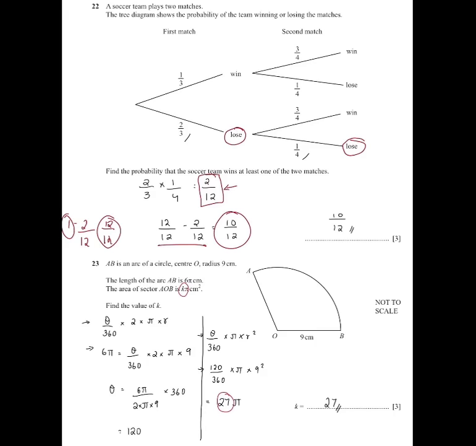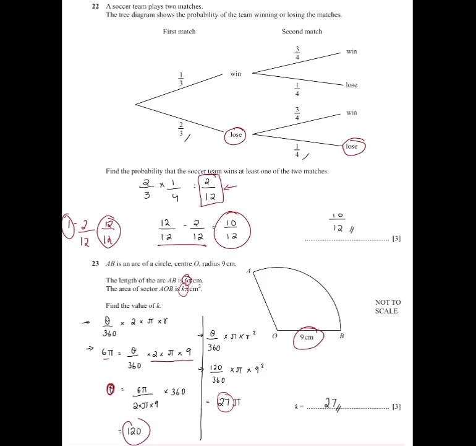So first of all, you know the equation theta by 360 into 2 pi r. So here you have 6 pi as your answer already as a length, which is equal to theta by 360 into 2 into pi into the radius, which is 9. After that, you have to find the theta value right now. So for that you can do 6 pi divided by 2 into pi into 9, into 360. So you basically just rearrange and then you get 120 as a theta value.